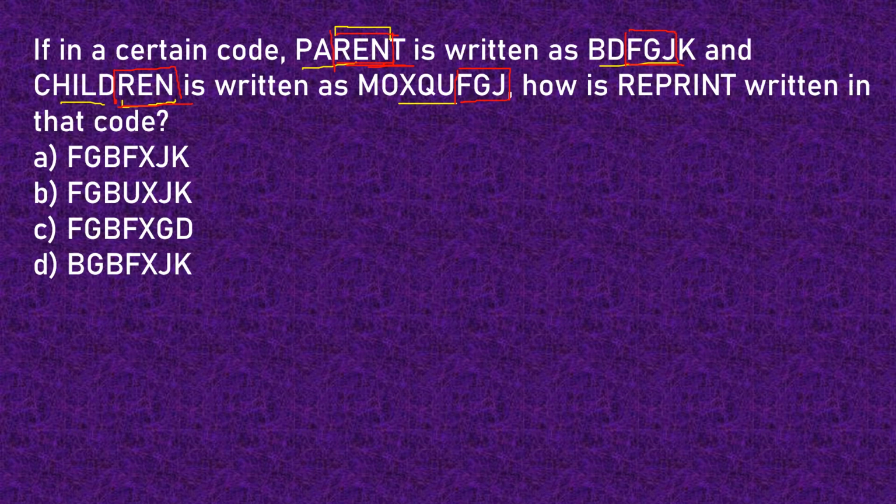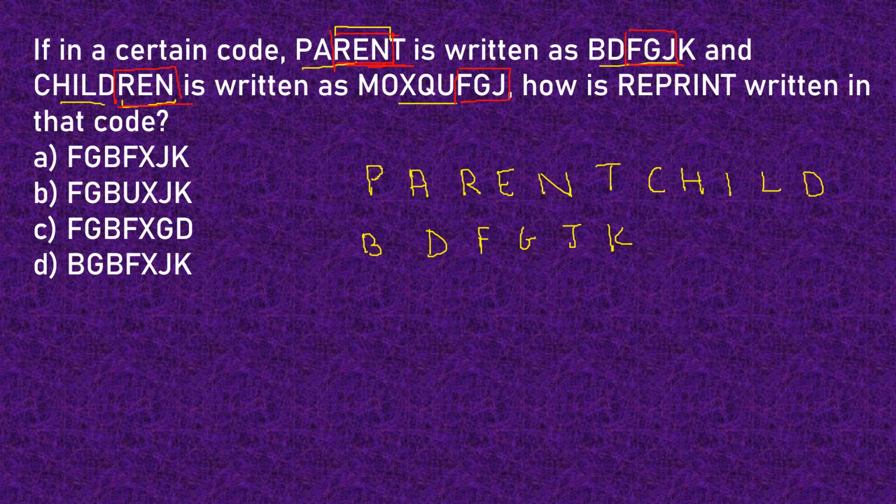So if we write it like this, P A R E N T, and the corresponding code below it, that is B D F G J K, and after this we add the letters that are different in the word children, that is CHILD.